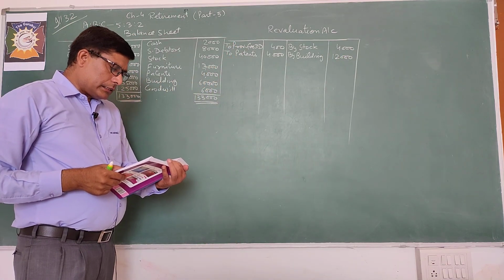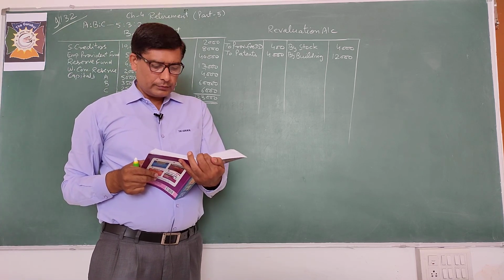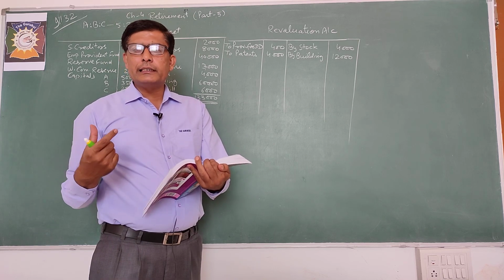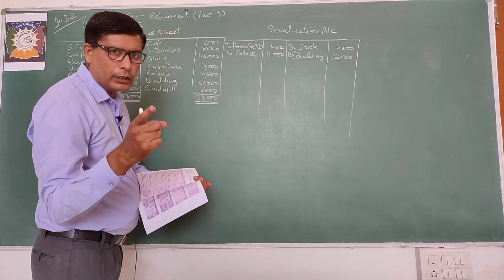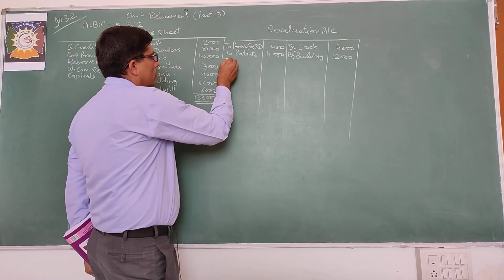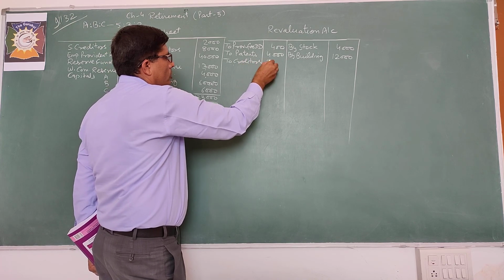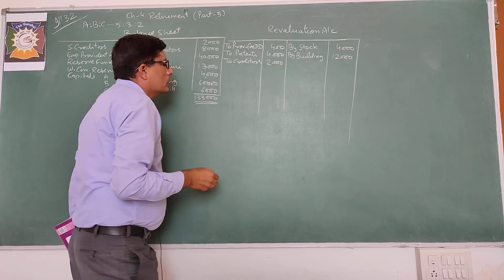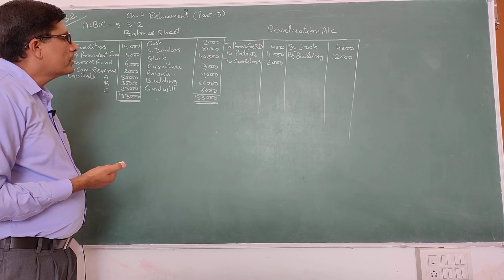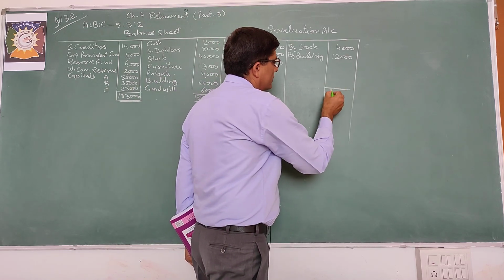Sundry creditors to be paid rupees 2,000 more than the book value. क्रेडिटर्स की पेमेंट 2,000 ज़्यादा पे करनी है. Liability is increased. When liability is increased, it is a loss. तो you will record to the debit, to creditors 2,000. To calculate profit or loss, transfer it to partners capital accounts. So it will be a profit, total is 16,000.